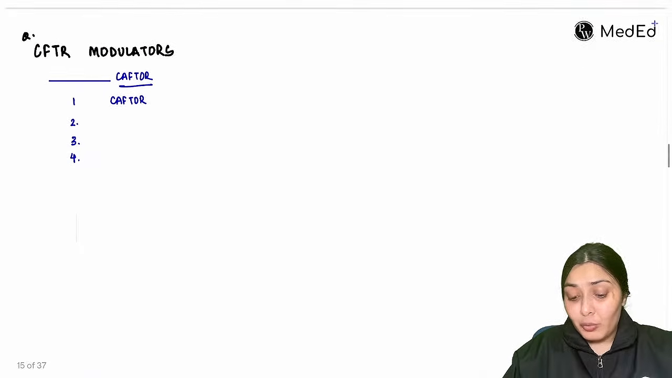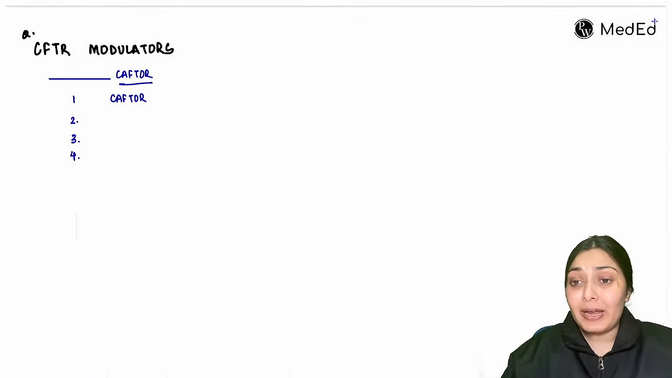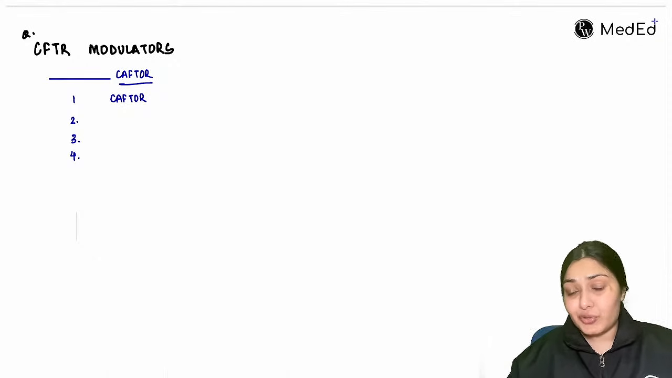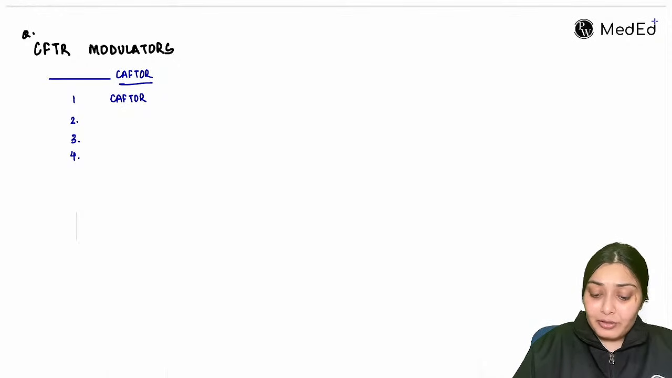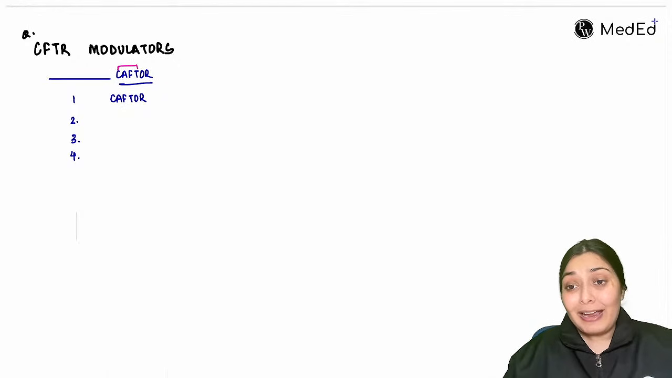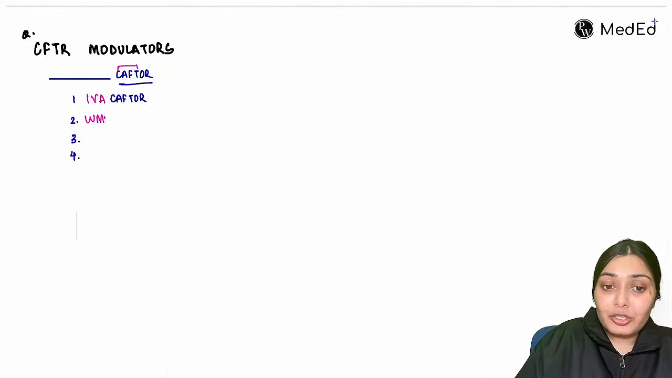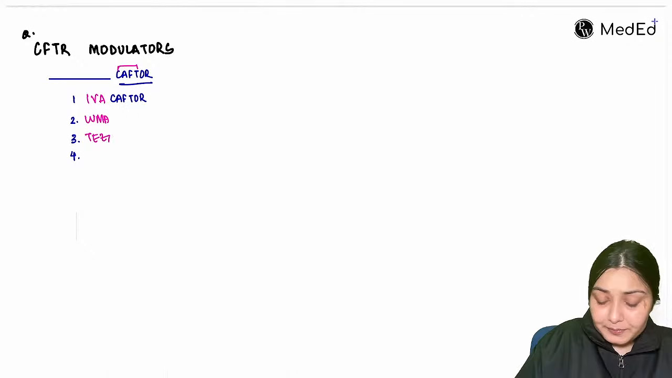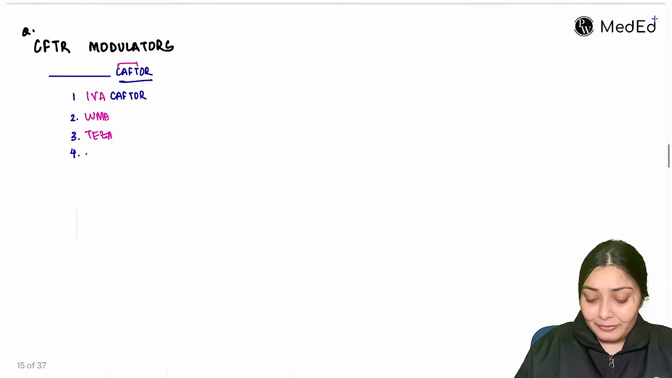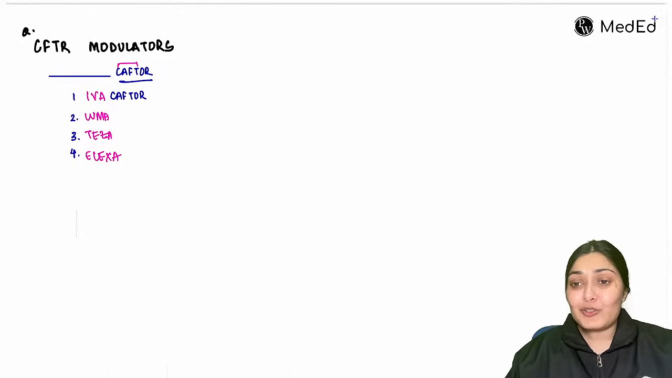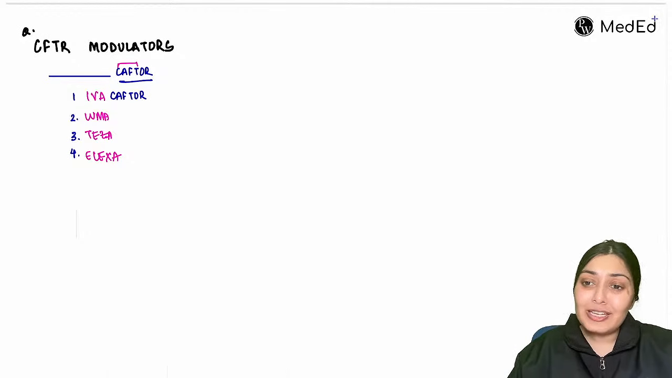Then comes the pharma question, which can be your table viva question, placard question. CFTR modulators, name the CFTR modulators. So remember, these are the caftors. Caftor stands for CFTR only, right? So these are Ivacaftor, Lumacaftor, Tezacaftor, Elexacaftor. These are the CFTR modulators. So with that, we complete the section of cystic fibrosis. This is a fairly easy topic.